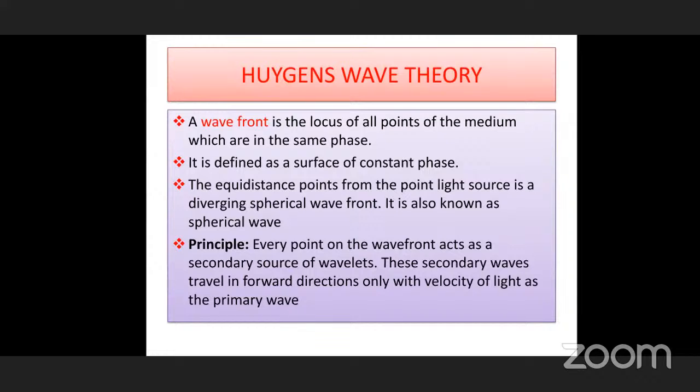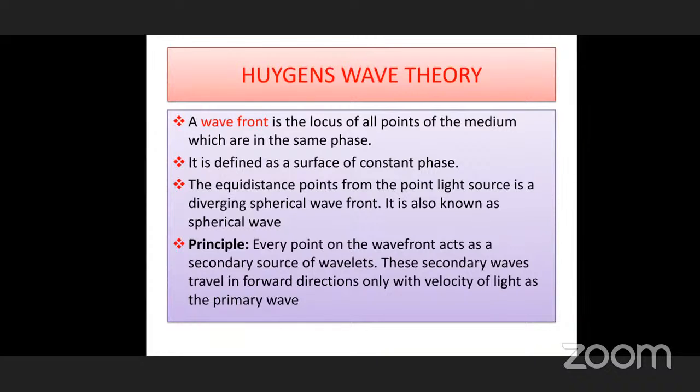It is a locus of all points of the medium which are in the same phase. Generally, the locus is all the points with the same phase from the source of light. If you take a point source, from this point light source you observe particles in the same phase. Joining all these particles, you can get a sphere. The center of the sphere, you can imagine as the light source.